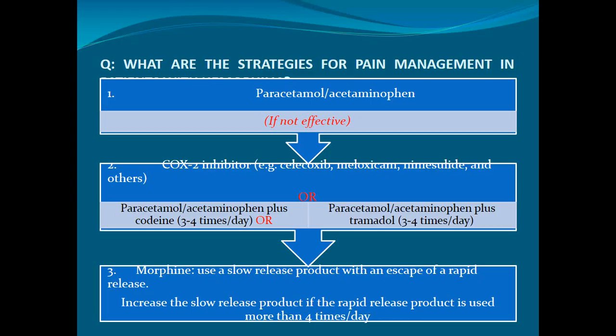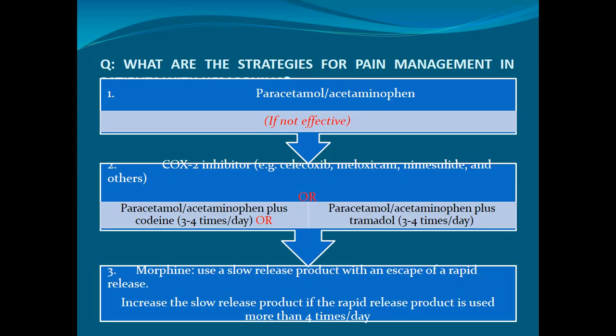So, what are the strategies for pain management when a patient develops hemarthrosis in a patient of hemophilia? Hemophilia usually bleeds into multiple joints. Now the bleeding history will be that there are multiple, repeated bleeds in the joints leading to the formation of target joints, most of the time usually involving the knee joint and ankle joint as well. And now how will you treat a patient, or what are the strategies for pain management in hemophilia?